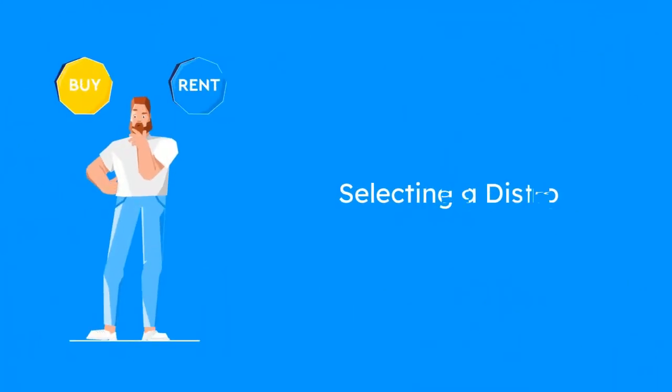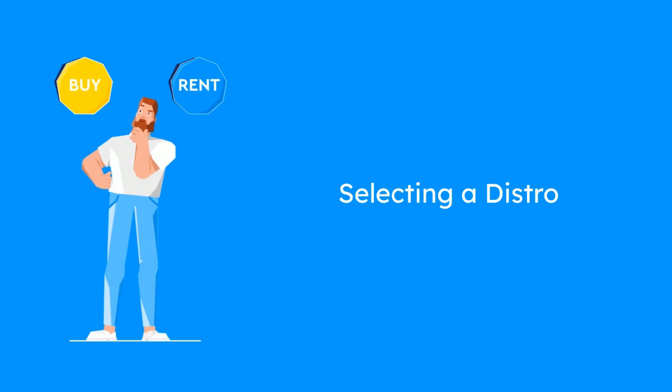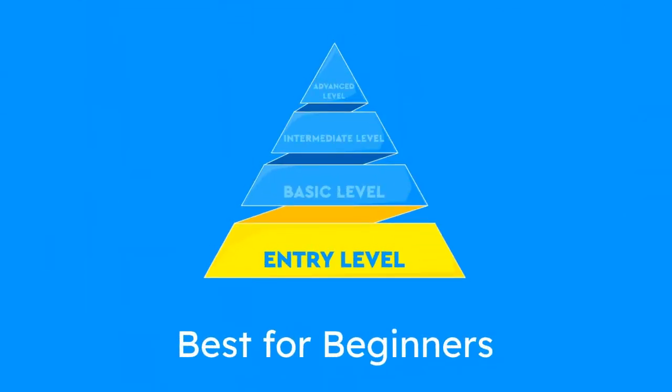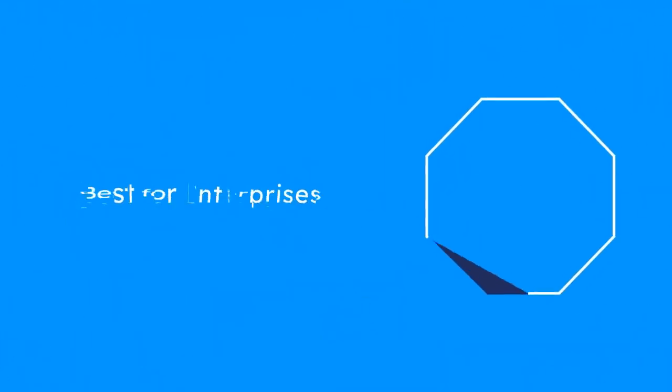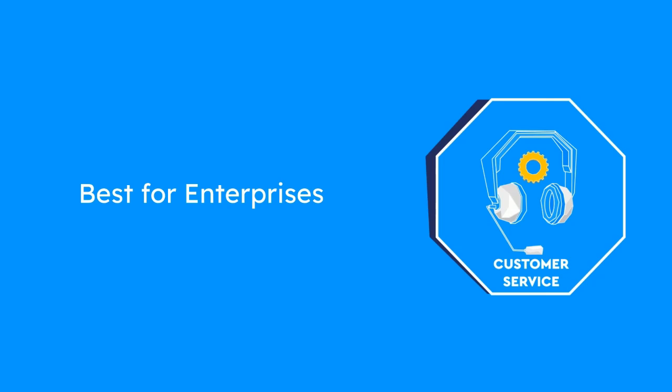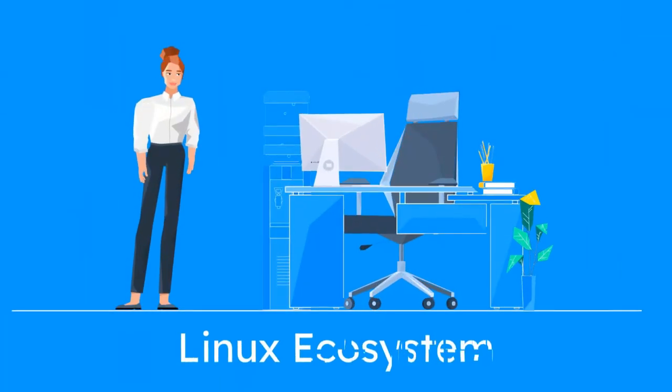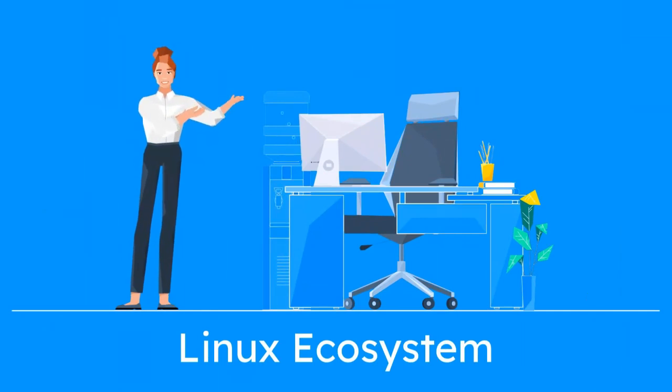Selecting a Linux distribution depends on the specific requirements, expertise level, and intended use. For beginners, Ubuntu or Linux Mint is a great starting point. Enterprises often opt for RHEL or CentOS for their proven stability and support. Developers and tech enthusiasts might prefer Fedora or Arch Linux for their flexibility and cutting-edge features. Regardless of the choice, Linux offers a rich and versatile ecosystem suitable for virtually any computing need.